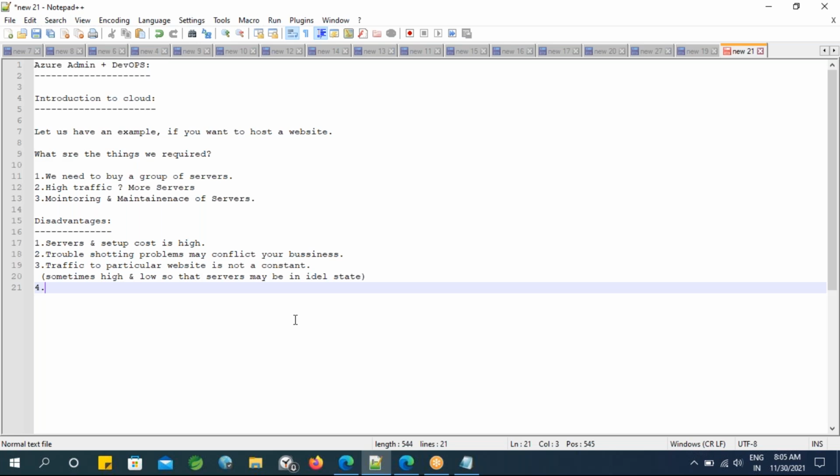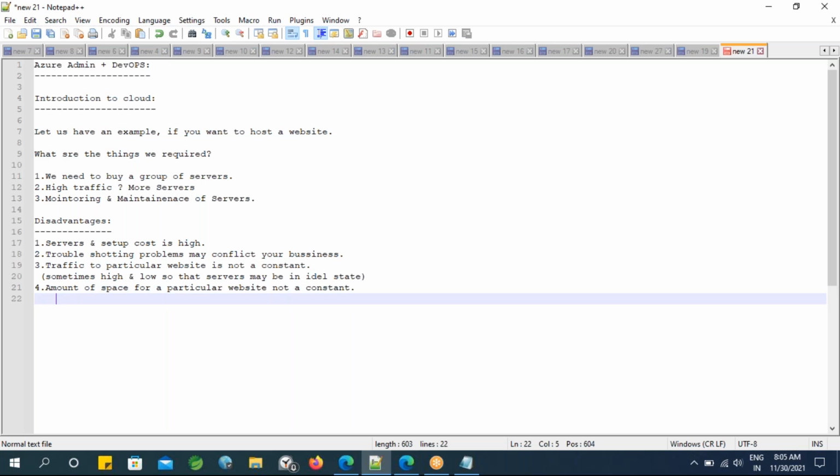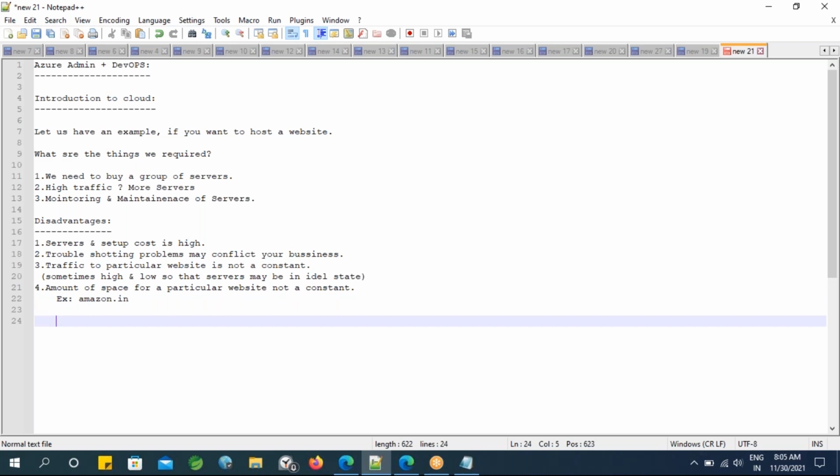So the important point here is that the amount of space for a particular website is not a constant. Example, Amazon.in. What is the conclusion from these points?